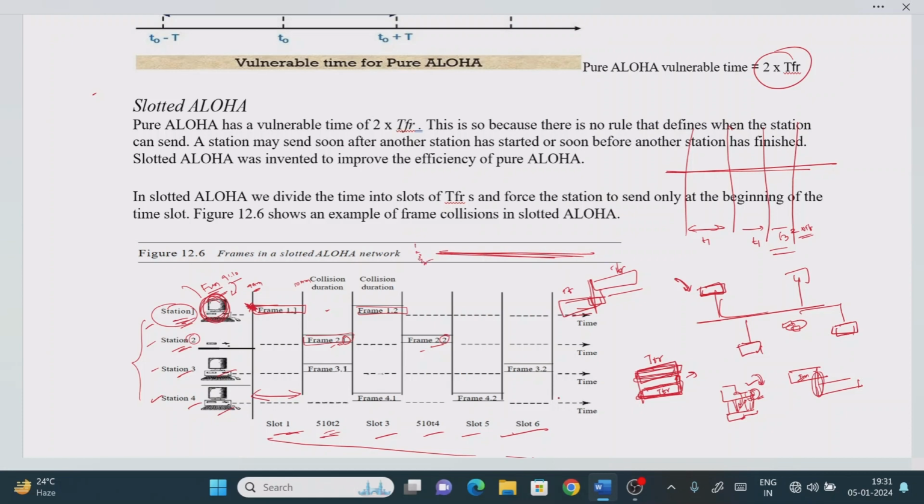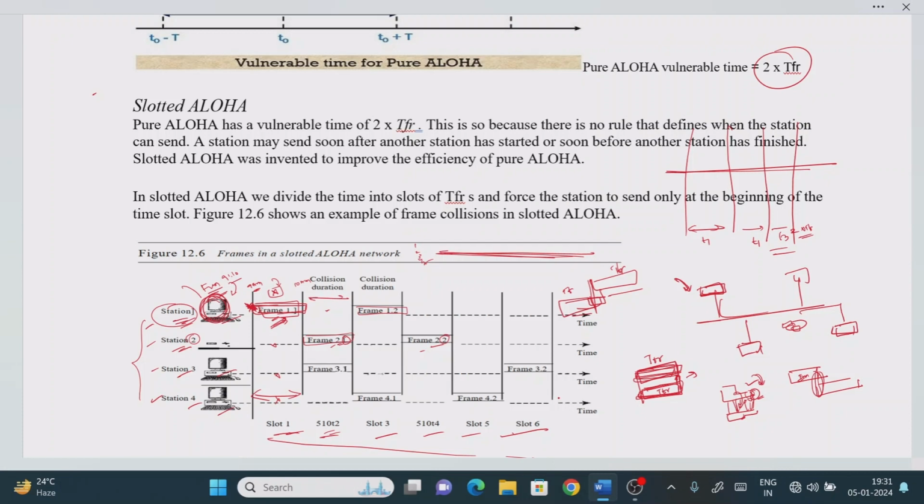This assumption is mandatory, right? Now see that in the first time slot only station 1 is sending the frame, and station 2 is not sending, station 3 and station 4 are not sending. It means that we have only a single frame. What will happen? No collision will occur, right? This frame will survive, and it means that at this point of time slot no other station is sending a frame, so nothing will happen to this frame. It means that no collision will occur. Simple thing.